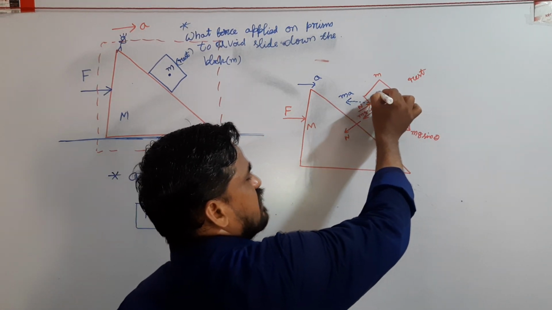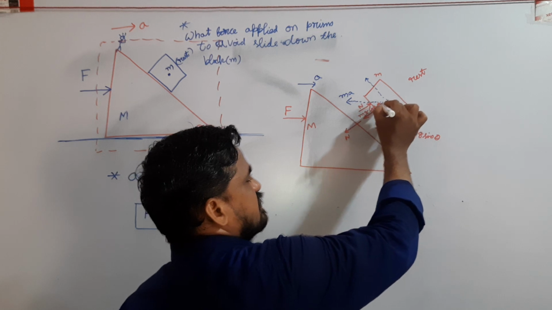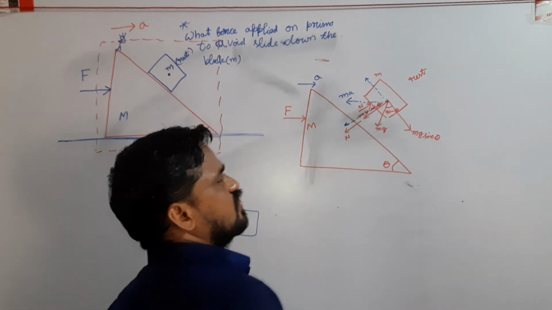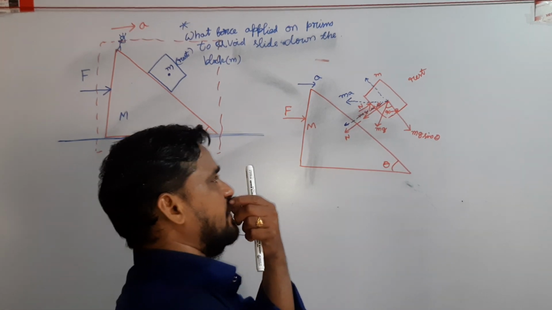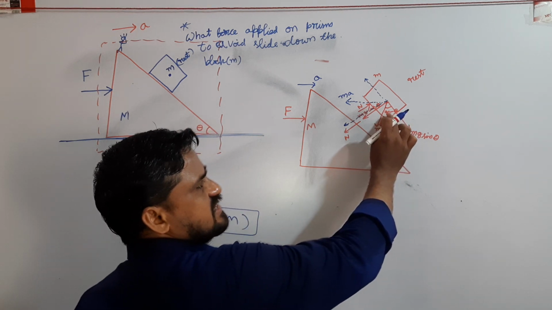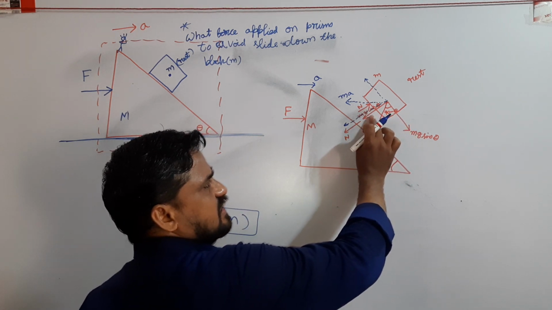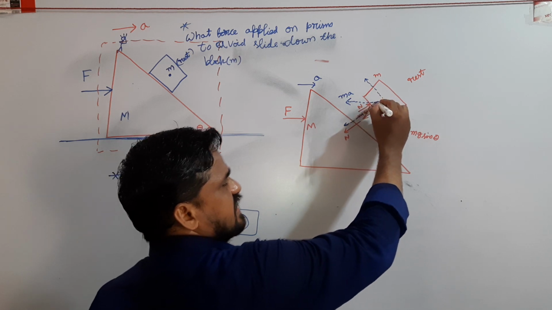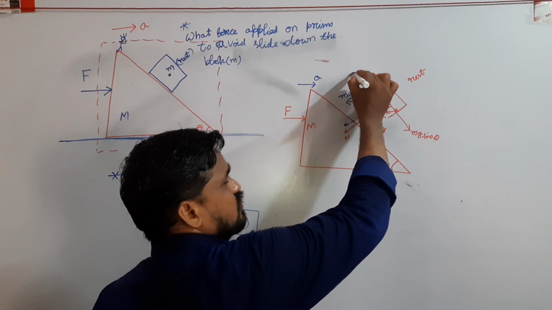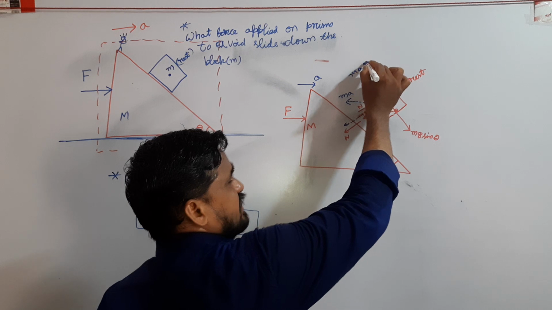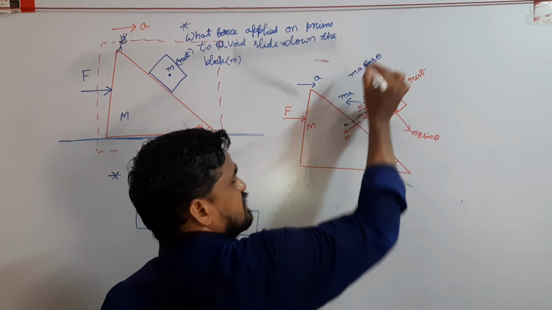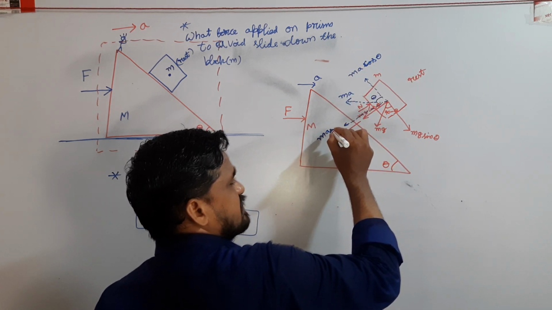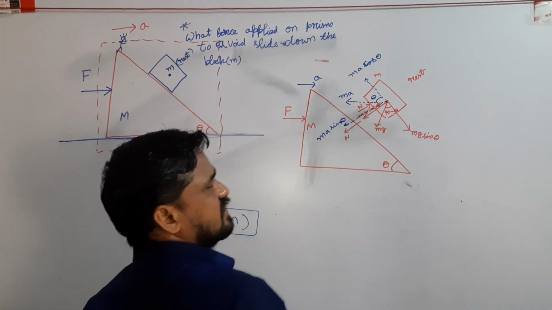This pseudo force can be resolved into two components: ma cos theta along the incline and ma sin theta perpendicular to it.